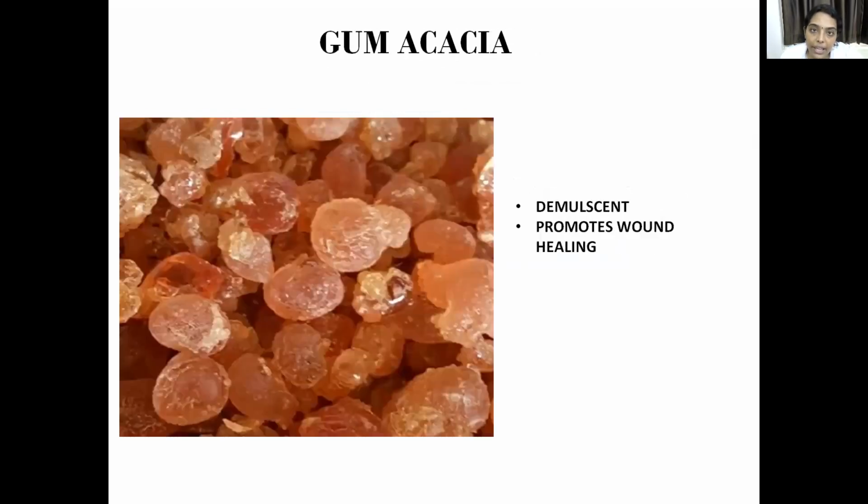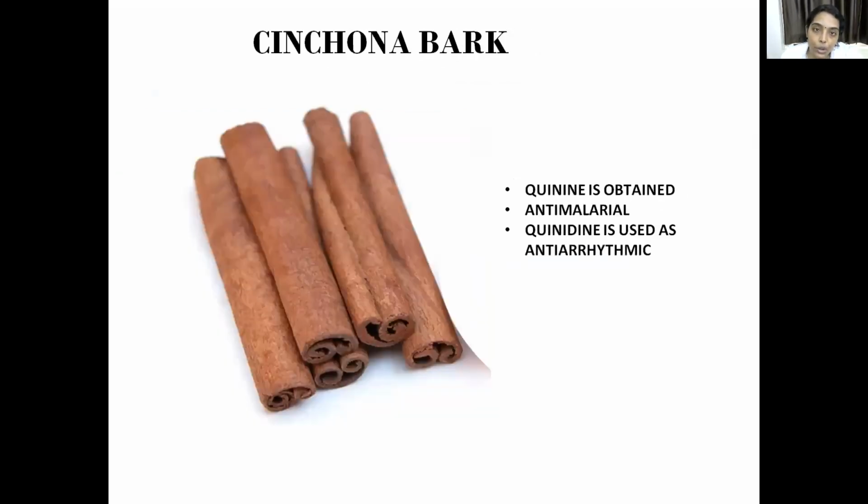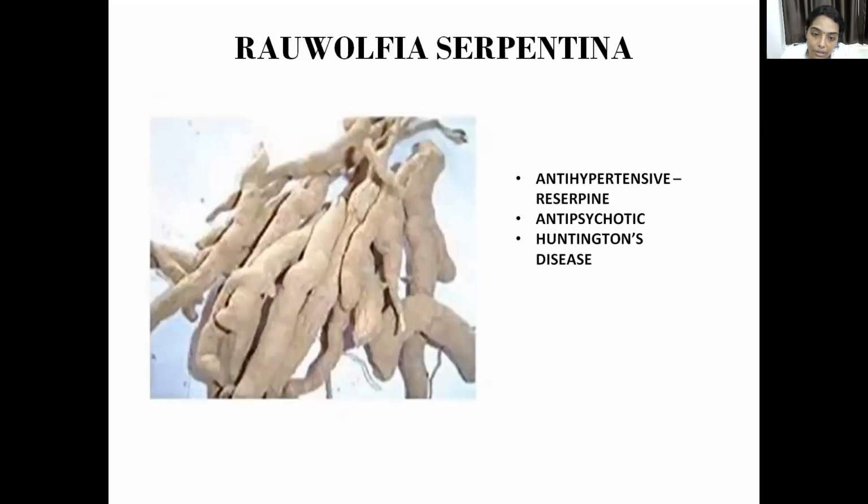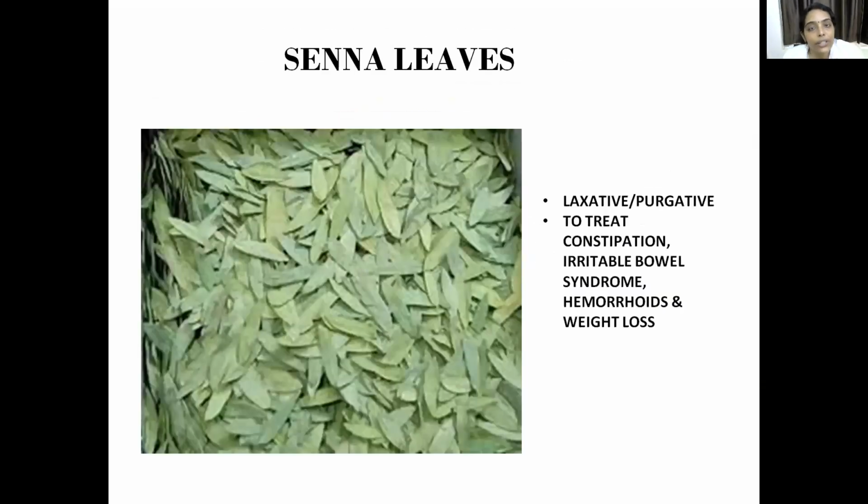Then we have gum acacia, then 1 root and 1 bark, cinchona bark, and root of Rauwolfia serpentina. Then the last but not the least, senna leaves. So only 1 leaf you have, senna leaves. So this is about crude drugs. Go through all these. Just remember one important use and remember how to identify them.